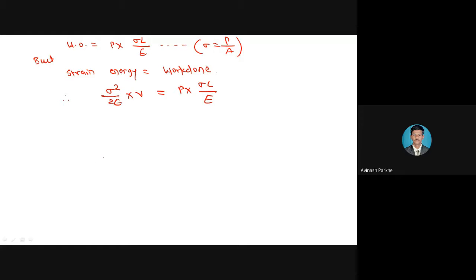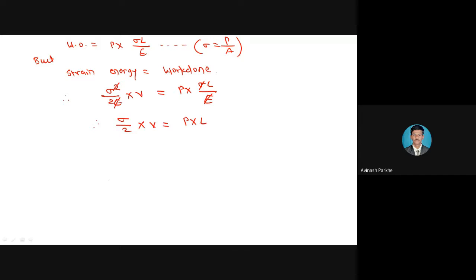Again, we cancel terms from the left side and the right side. At the numerator on the left side, sigma square is present; on the right side, only one sigma is there. Similarly, at the bottom, capital E is there on both sides. The 2 will not be cancelled; in the previous case, it got cancelled. So you will get the equation in the form of sigma upon 2 into volume, which is equal to P